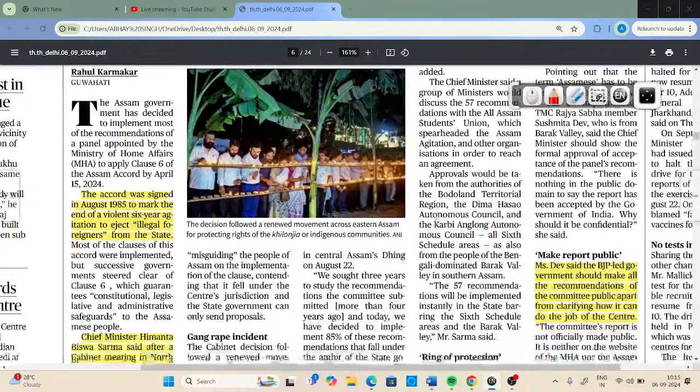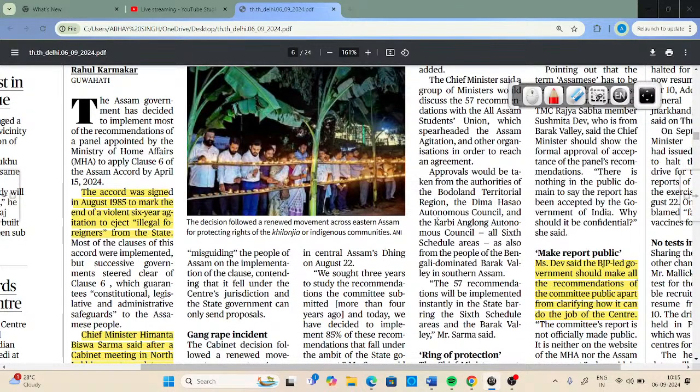Now the demand from the opposition is that the Assam government, headed by Mr. Himanta Biswa Sarma, the Chief Minister of Assam, should release the recommendations of the Biplab Kumar Sharma panel, which was constituted in 2019.